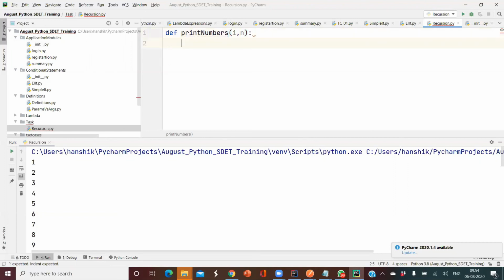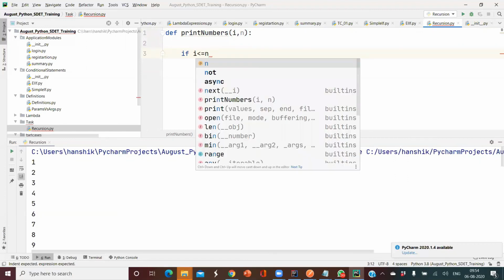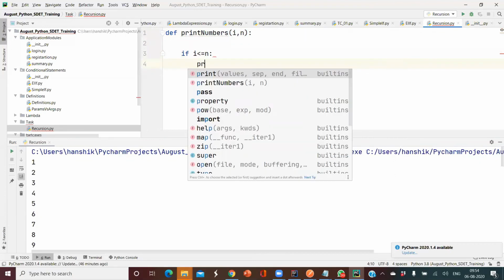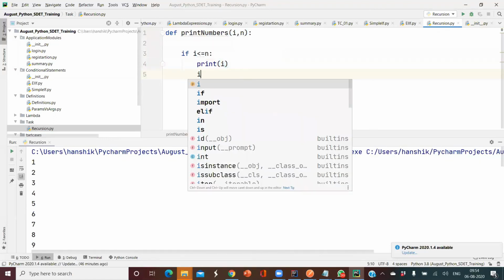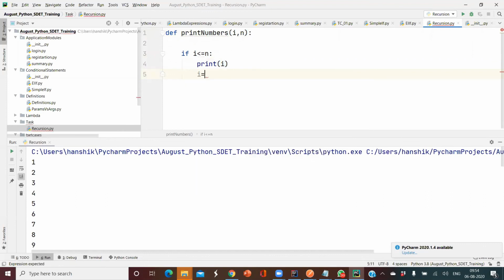Then I'm going to use a condition saying that if my i value is less than or equal to n, then I'll be printing my i value here. Then I need to increment the i value also, i equal to i plus 1. Once that is completed, I'm going to call the same method again and again. At one point of time, i is going to meet my n value and the condition fails, so it will exit out.